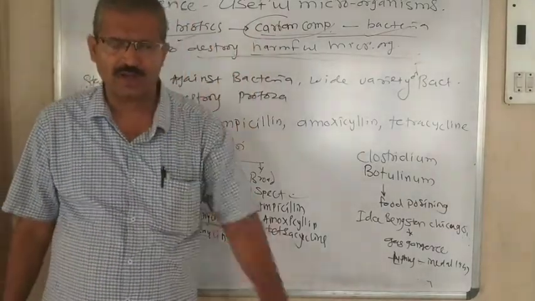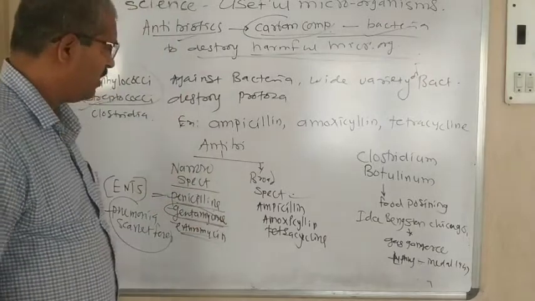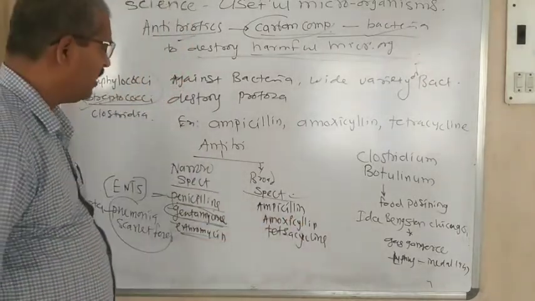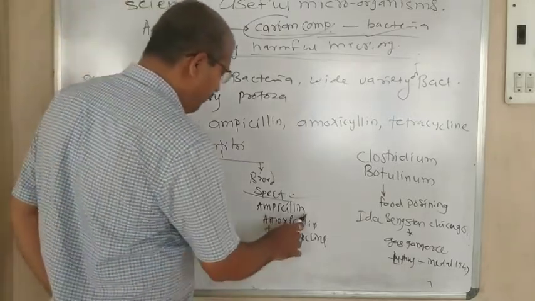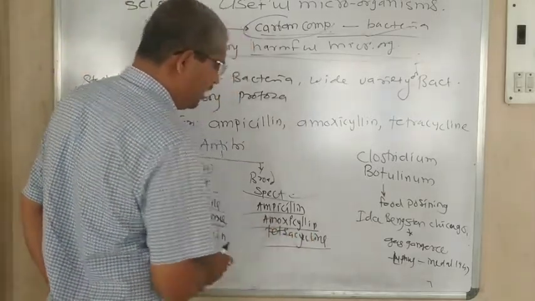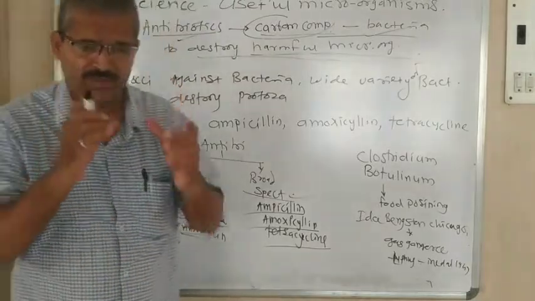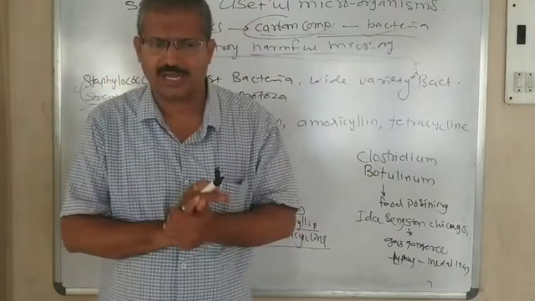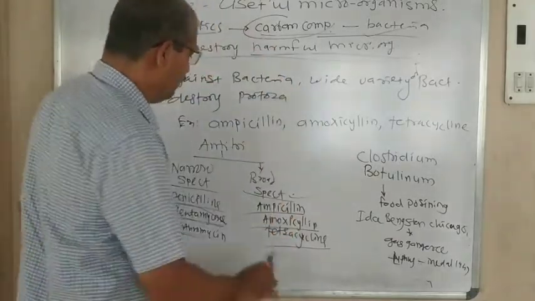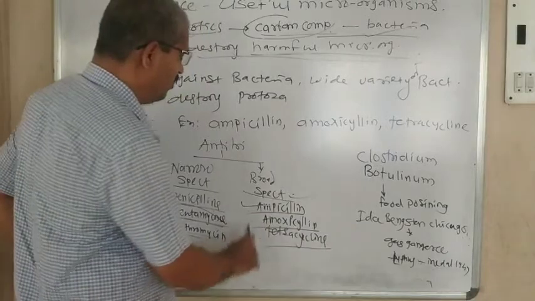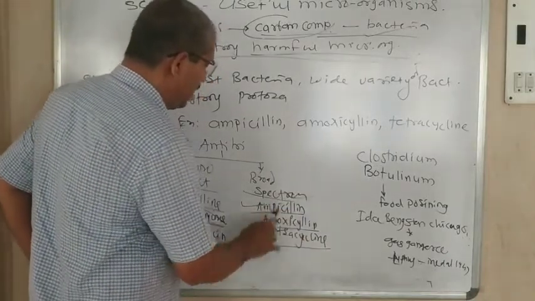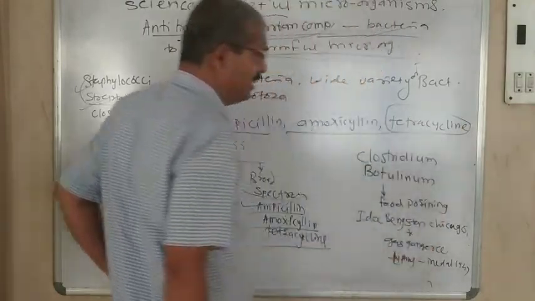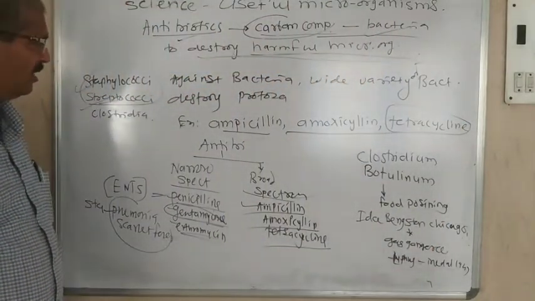and these antibiotics are obtained from carbon compounds. Next one is broad spectrum antibiotics. Examples are ampicillin, amoxicillin and tetracycline. Whenever a specific kind of infection takes place on a larger scale, at that time these broad spectrum antibiotics like ampicillin, amoxicillin and tetracycline are used.